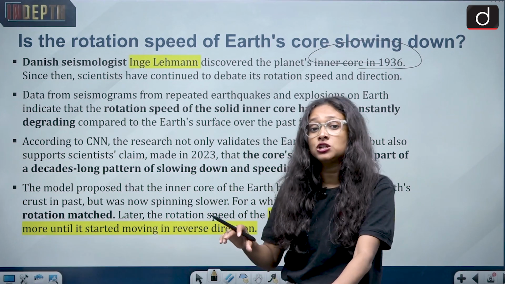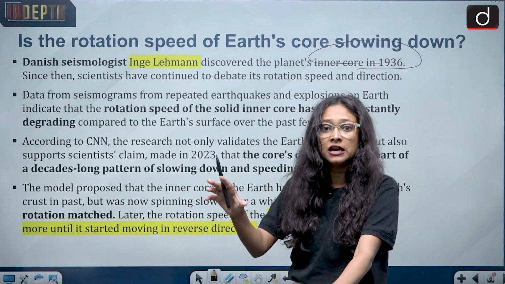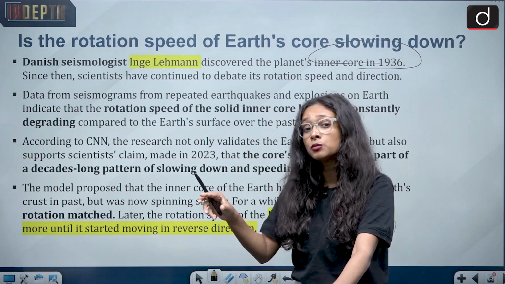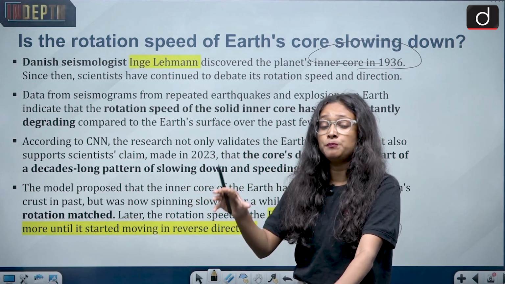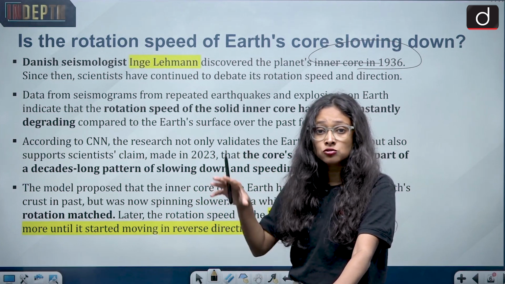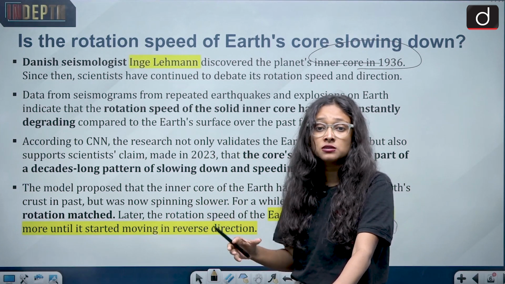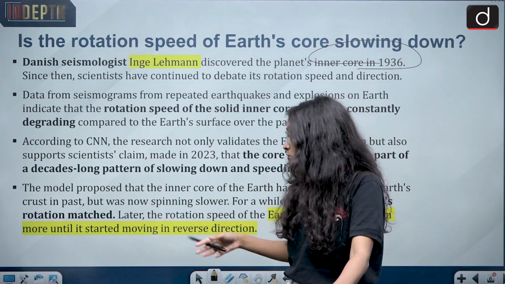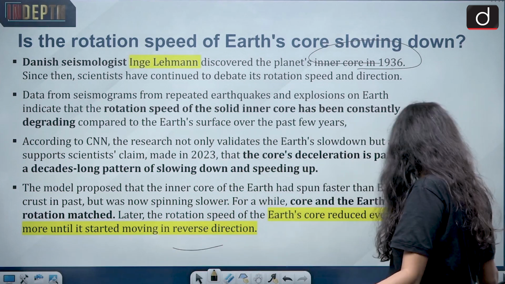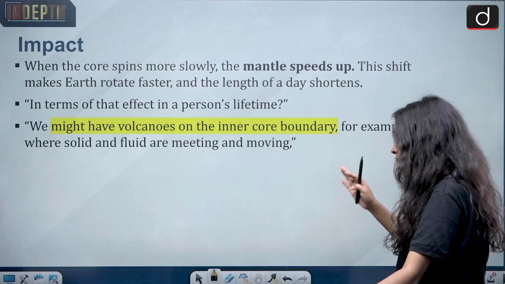And why is it important to have a discussion on this movement? Because this can have an impact on the planet and also on humans, because humans live on the Earth. So we are going to discuss in the next slide what impact we have.